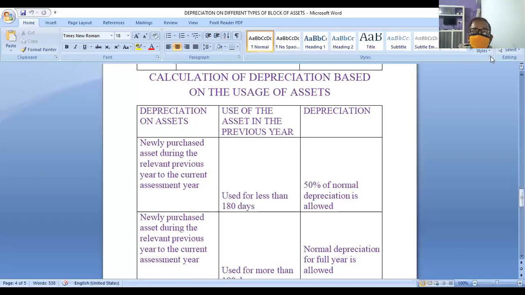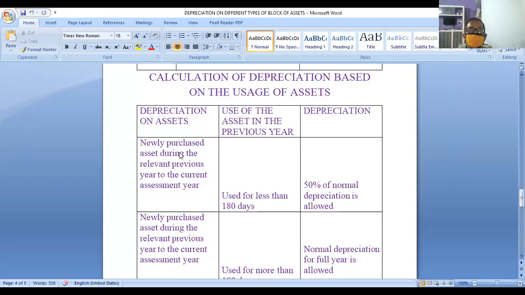I posted the problem from profits and gains from business and profession. We'll do that. I'll explain it to you slowly. We have to cover two more important topics here. Now, to calculate depreciation based on the usage of assets, based on the duration of usage of assets here.